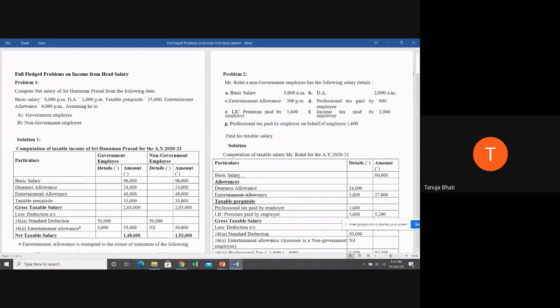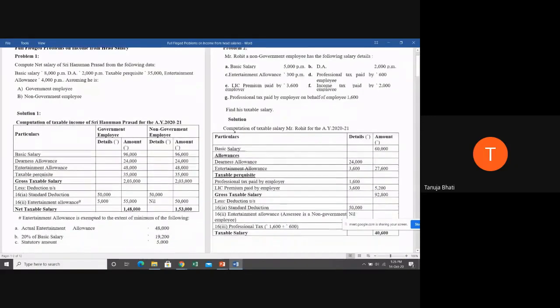So quickly, we will see how the solution is to be done. Computation of taxable salary for Mr. Rohit for the assessment year 2020-2021. Remember that our current assessment year is 2020-2021, and that is the reason we are taking it. Okay, basic salary. Basic salary is 100% taxable. That is why 5,000 per month, so 5,000 into 12, we have taken it as 60,000.